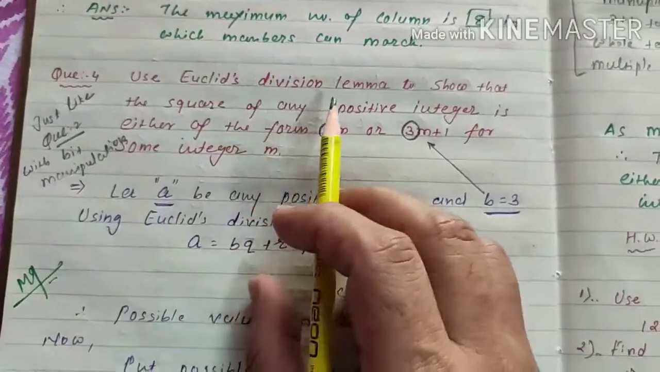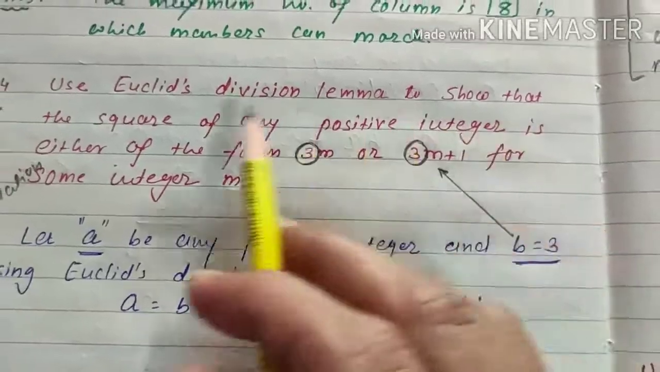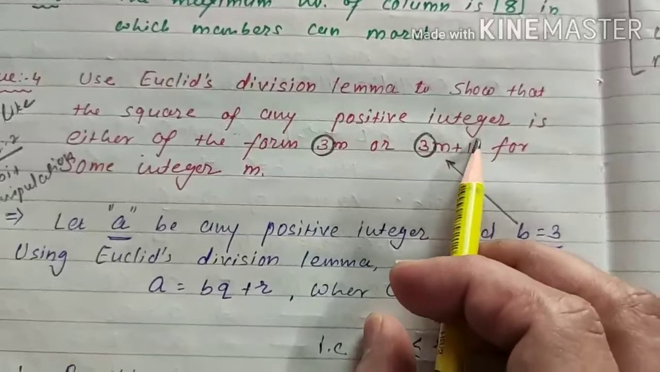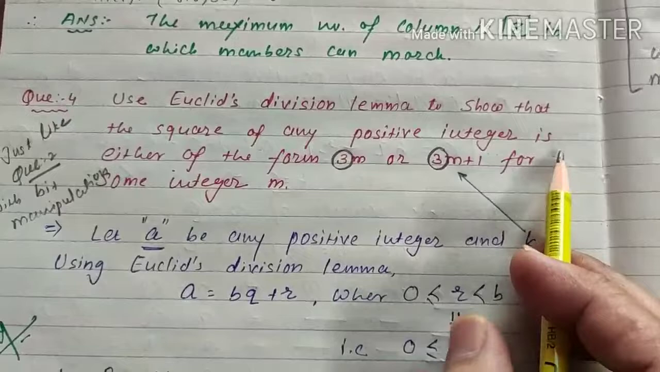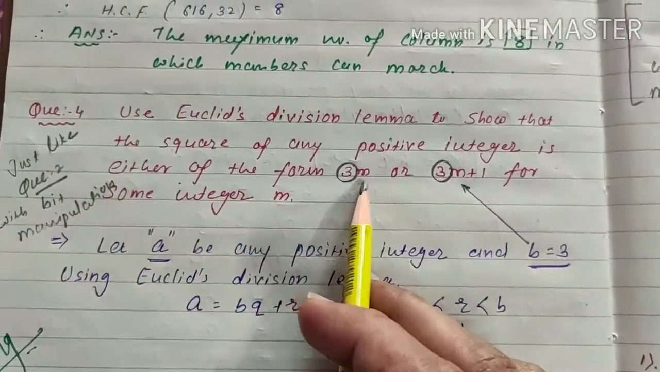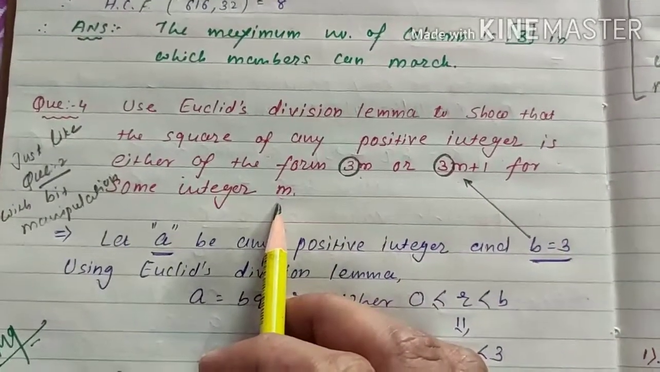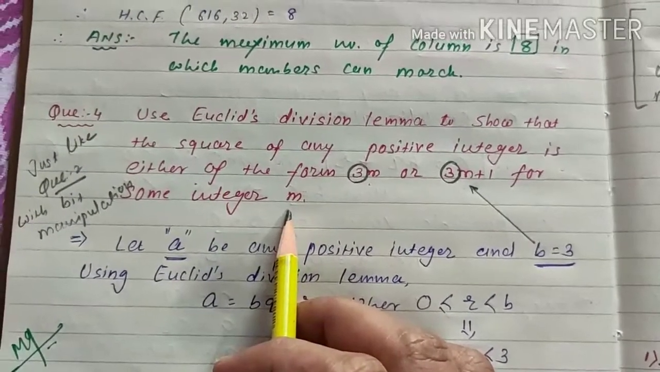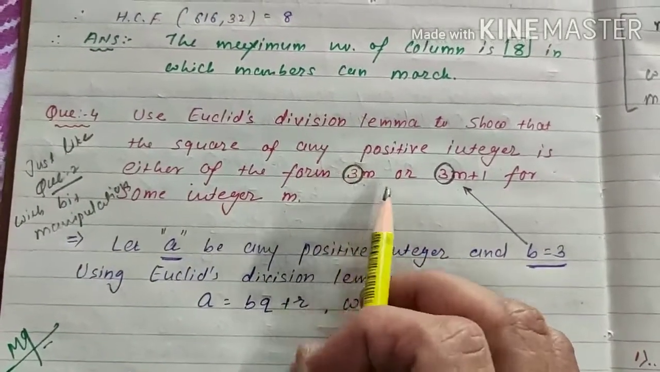Okay. Now the next one is question number 4. Use Euclid division lemma to show that the square of, I repeat, the square of any positive integer is either of the form 3m, it means a multiple of 3, or 3m plus 1 for some integer m. I think you are familiar with question number 2 that we learned previously, just like question number 2, right? So here it is a multiple of 3.